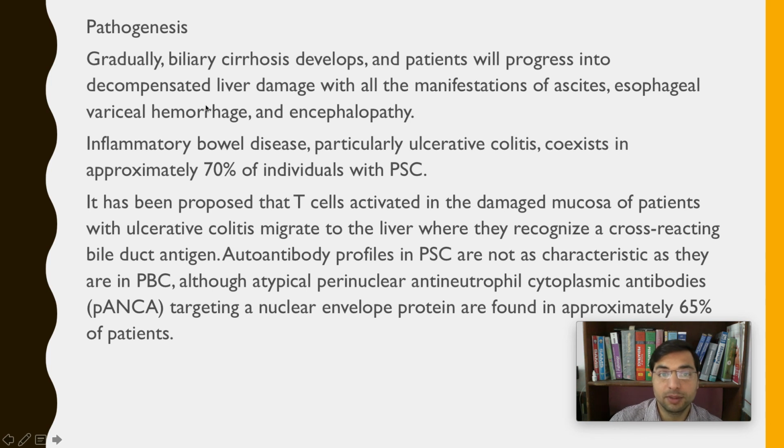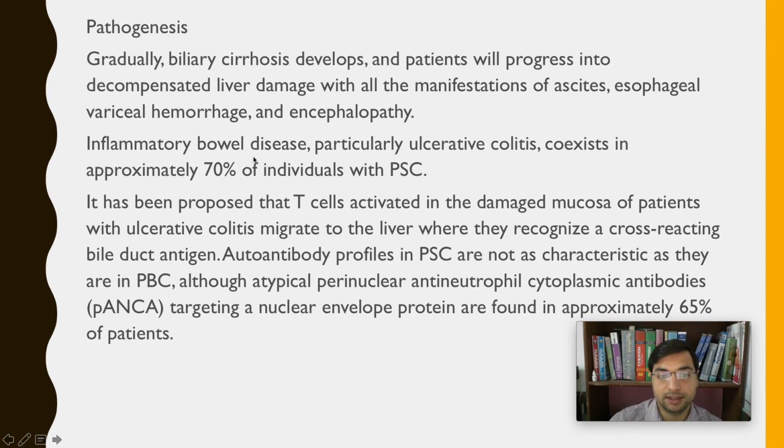So the liver will be decompensated, and the manifestations of liver cirrhosis like ascites and esophageal variceal hemorrhage appear, right? There will be varices in the esophagus at the junction of the stomach and the esophagus. Those varices will bleed, and the person will go into esophageal variceal hemorrhage and develop certain CNS manifestations, encephalopathies, right?